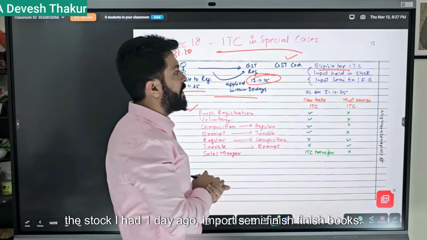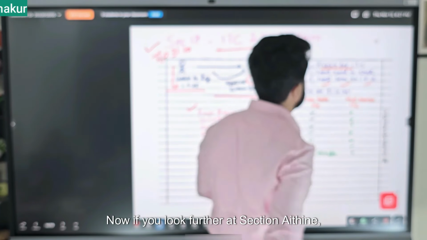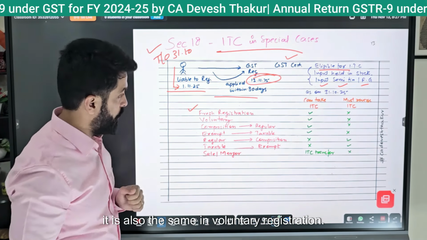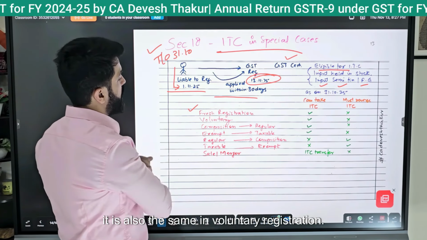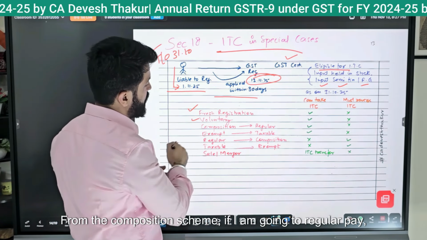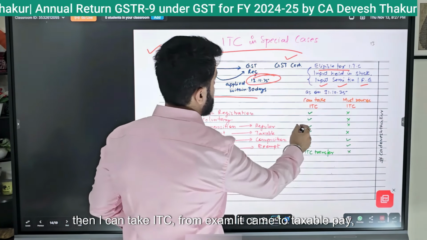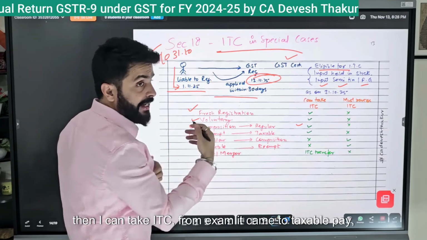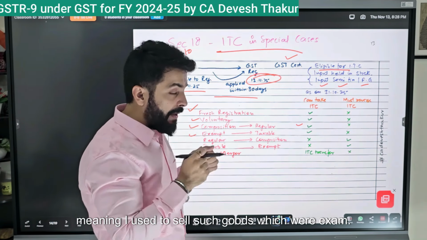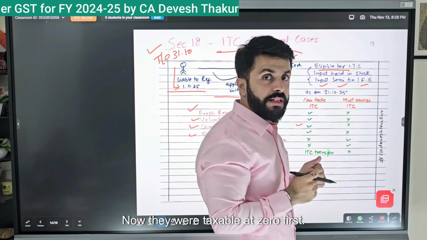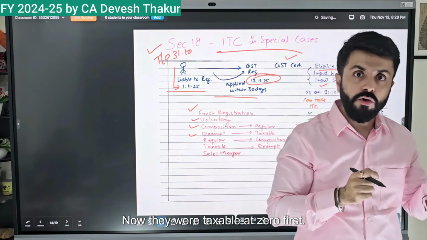Inputs, semi-finished and finished goods. Now if you look further at Section 18, it is the same for voluntary registration. From the composition scheme, if I move to regular payment, then I can take ITC. Similarly, if I move from exempt to taxable supply, meaning I used to sell goods that were exempt and now they are taxable.